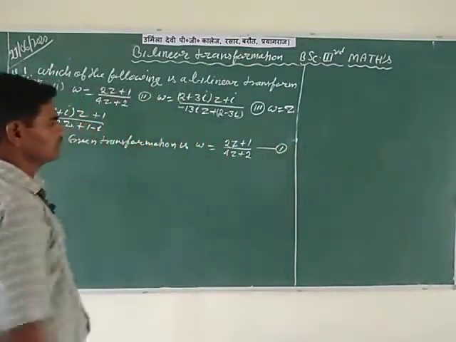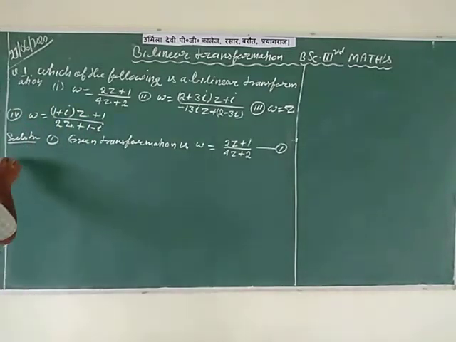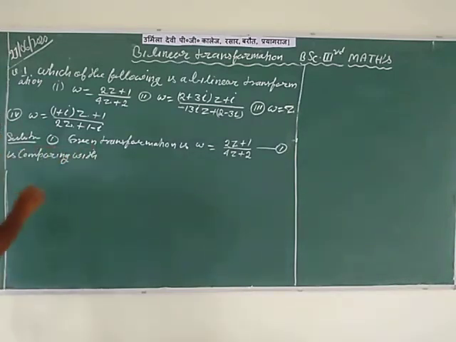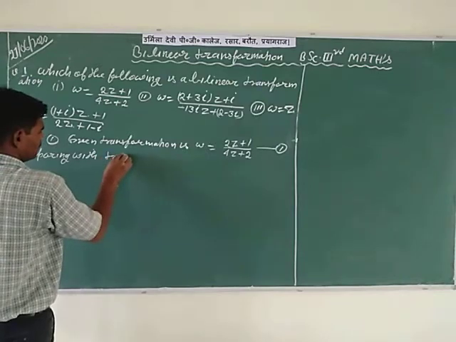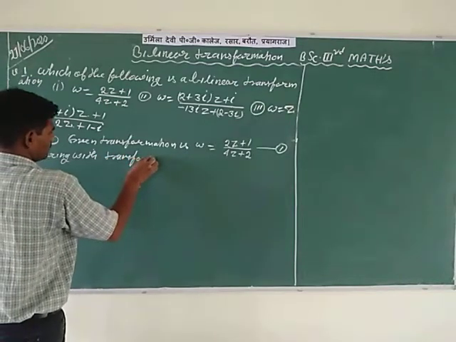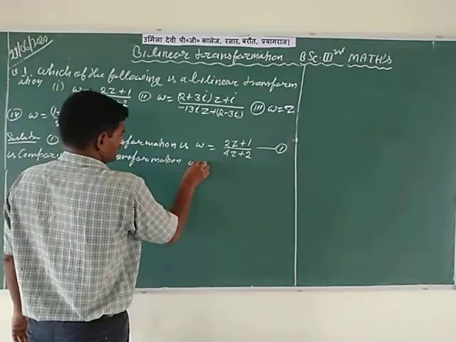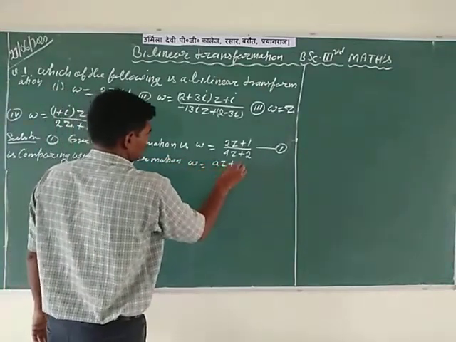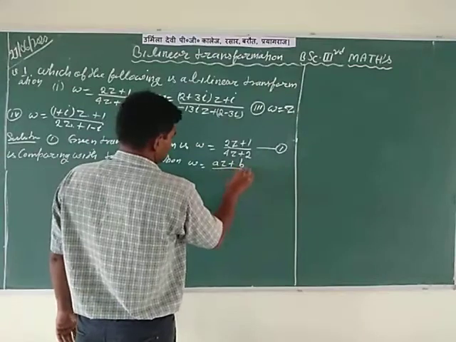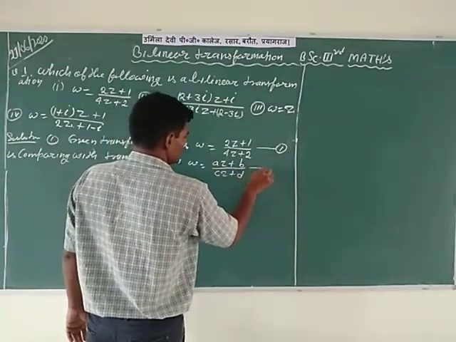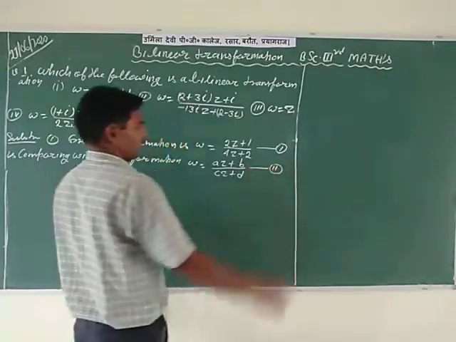The first equation is compared with the transformation W is equal to (az plus b) divided by (cz plus d), denoted by the second transformation.